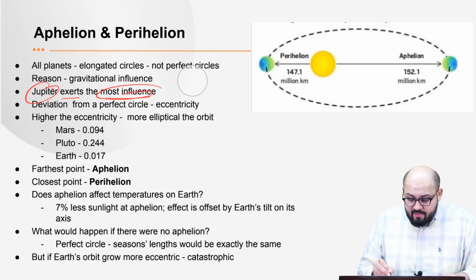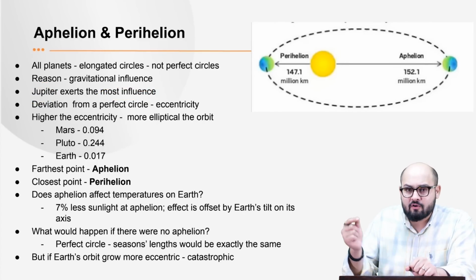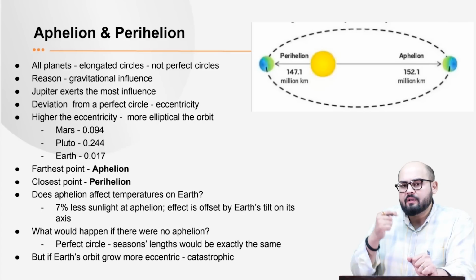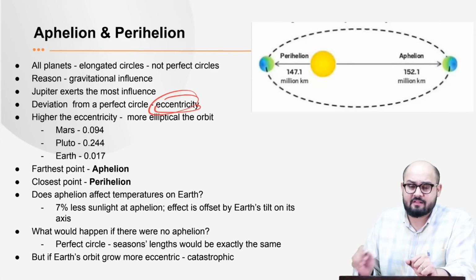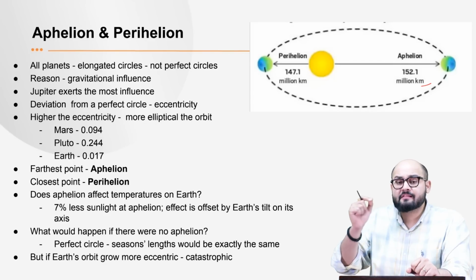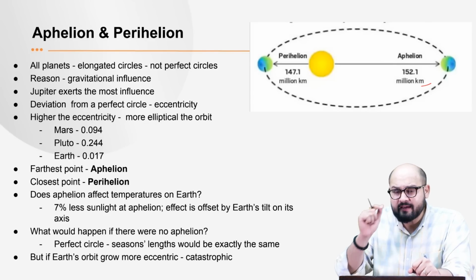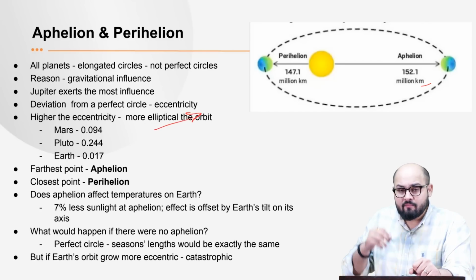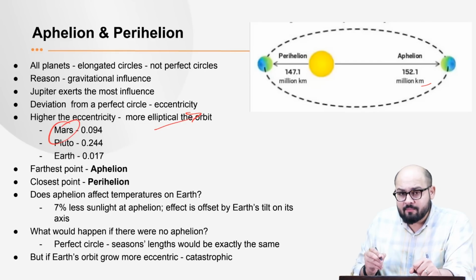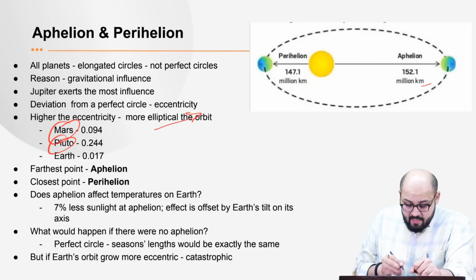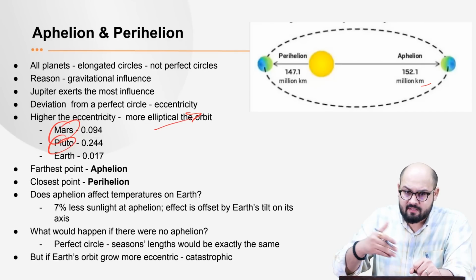Now, how do we measure this elongation, the elongation in the circular path? The more the elongation is, the more the eccentricity is. So it is measured by the eccentricity. See, the higher the eccentricity of a particular planet or celestial body, the more elliptical its orbit would be. For example, the eccentricity of Mars is 0.094. The eccentricity of Pluto is 0.244. So it has a more elongated orbit than the other planets.